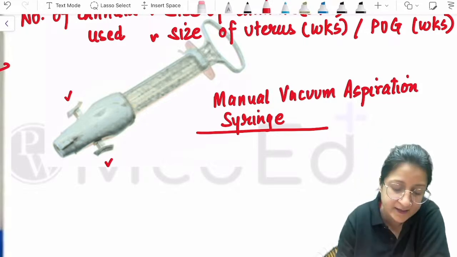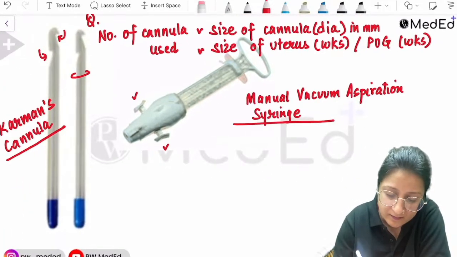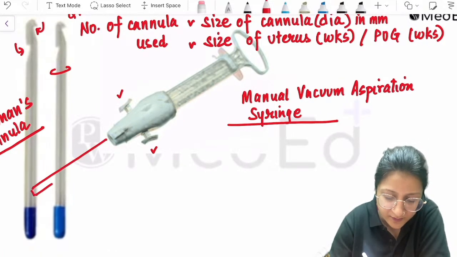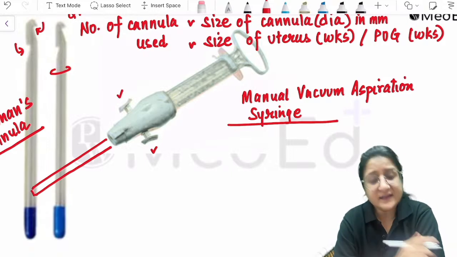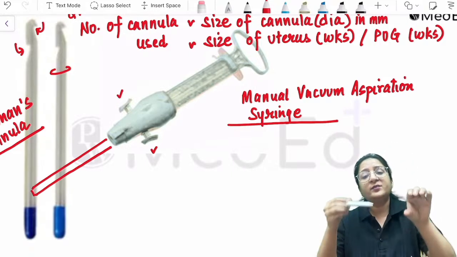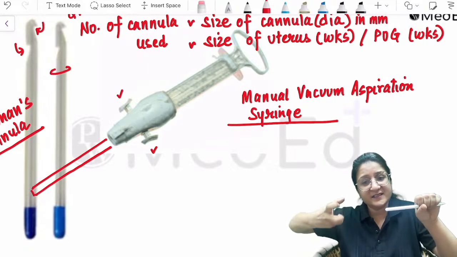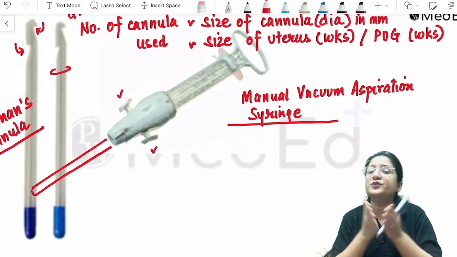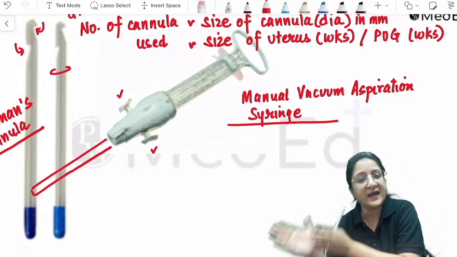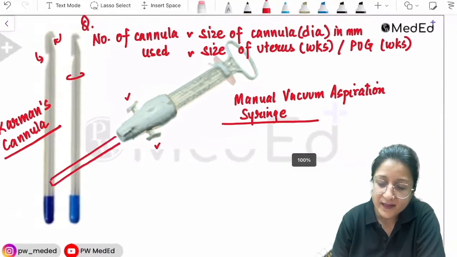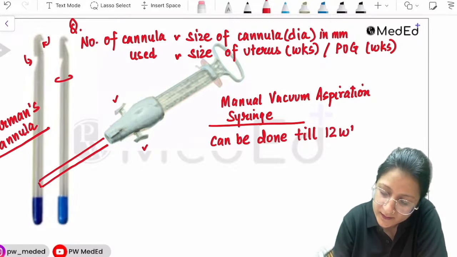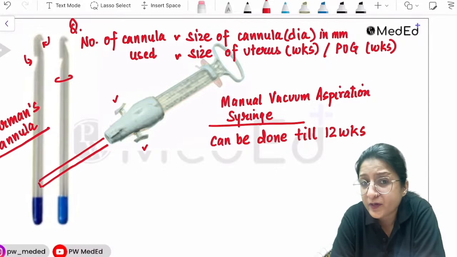And on this manual vacuum aspiration syringe, we are going to connect the cannula, this same Carman's cannula, and then the cannula can be introduced inside the uterine cavity. We create suction with the handheld device, and then the uterus is evacuated. So the procedure becomes manual vacuum aspiration. You need to remember that manual vacuum aspiration can be done till 12 weeks only. That's an important pointer.